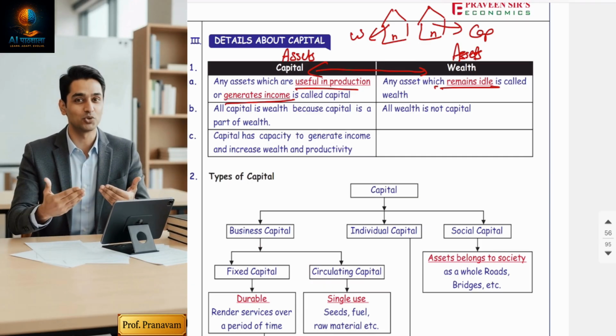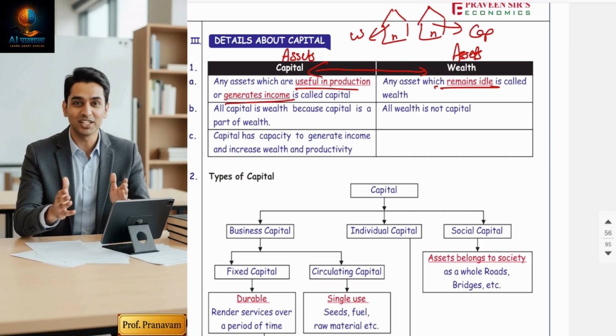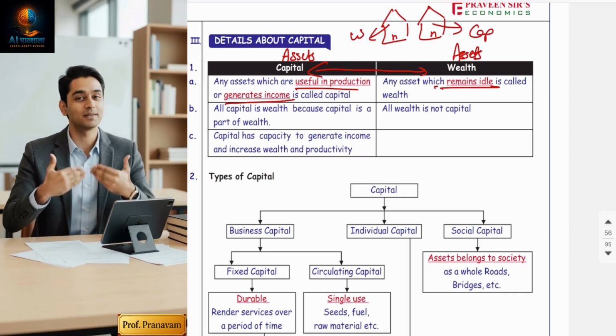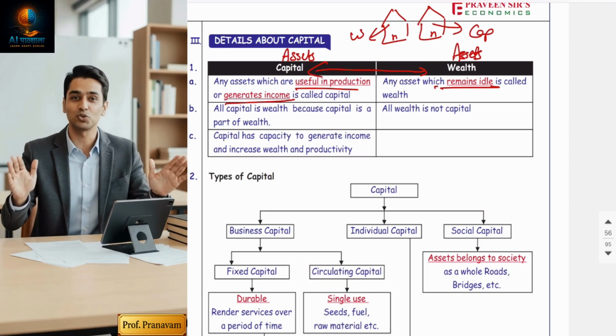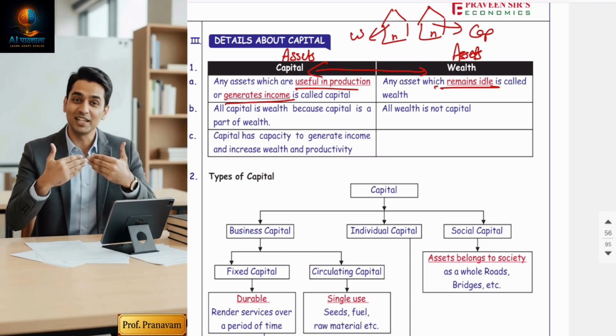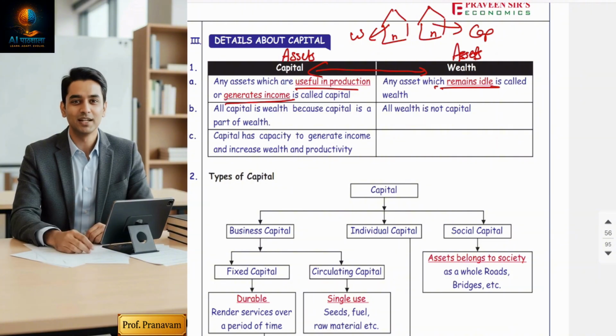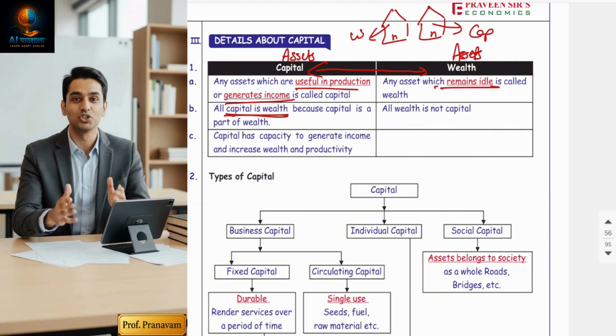But wealth is actually a broader concept and capital is a narrow concept because capital has been derived from wealth. Wealth is the total assets you have. From the total assets only, you can put some assets into production. So capital is a part of wealth. So all capital is wealth, but all wealth may not be capital.